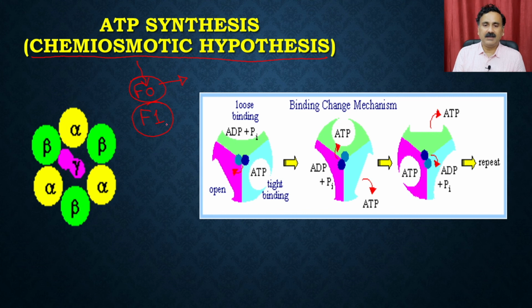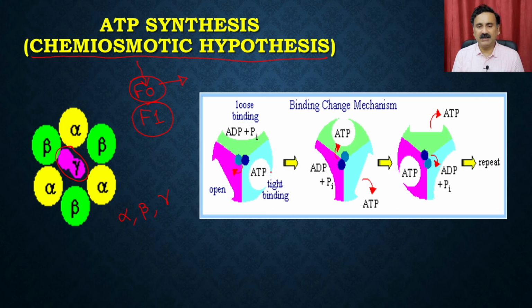Whereas the F1 is a multimeric protein complex, and it contains three different proteins: the alpha subunit, the beta subunit, and the gamma subunit. The gamma subunit is present in the center, and its function is to transfer the complexes from the alpha to beta.